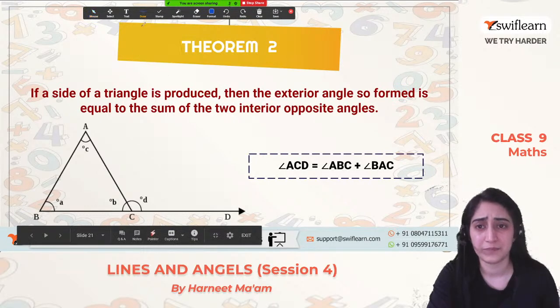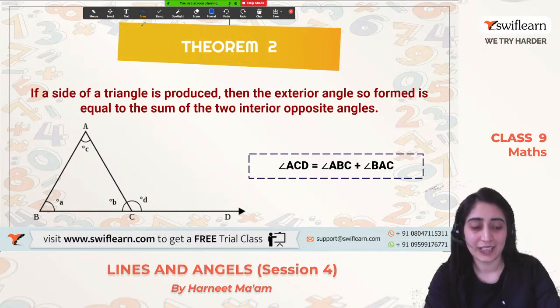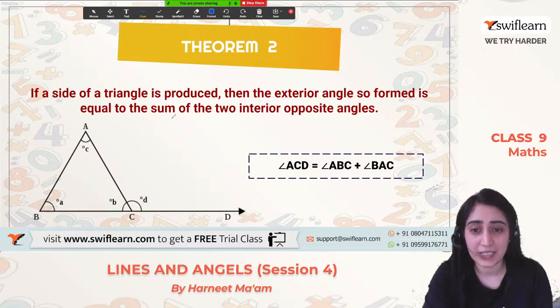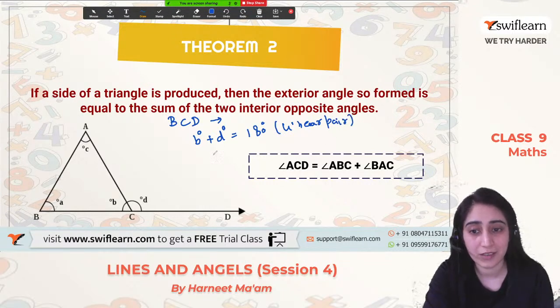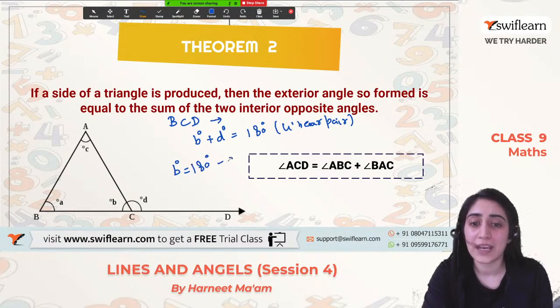So how will we begin? Any idea? Can you relate so far? How will we begin? This is D degree. And we know BCD is a straight line, right? And B degree plus D degree will be equal to 180 degrees because they are a linear pair. Or we can say they are on the straight line, so automatically this sum will be equal to 180 degrees. By this, we can calculate that B degree is equal to 180 degrees minus D degree. So let us name this equation number 1. This is pretty easy, right?